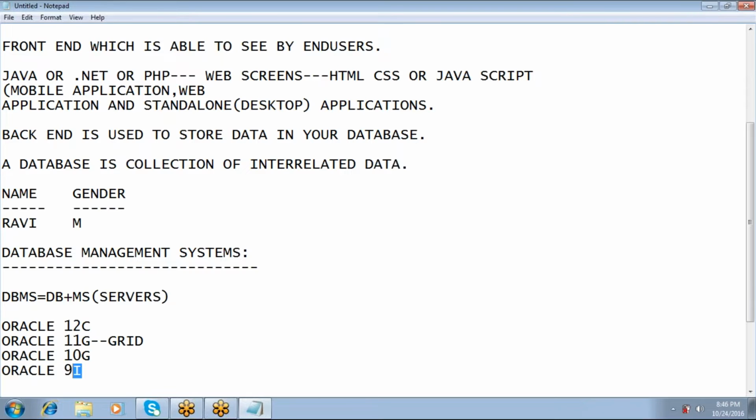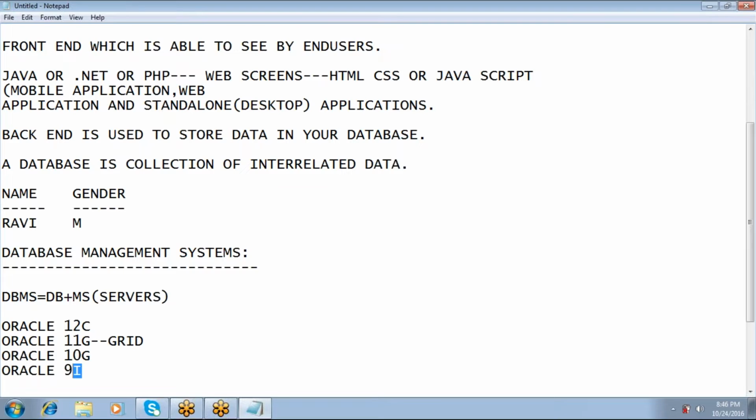That was the era of internet applications, so Oracle Corporation came forward with features which support web applications, that is, internet based applications.